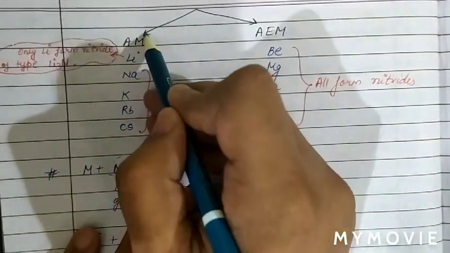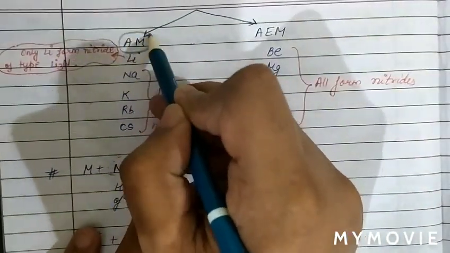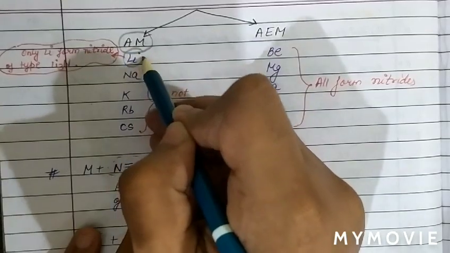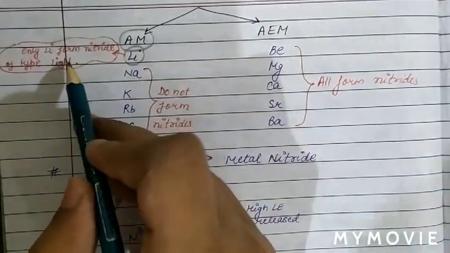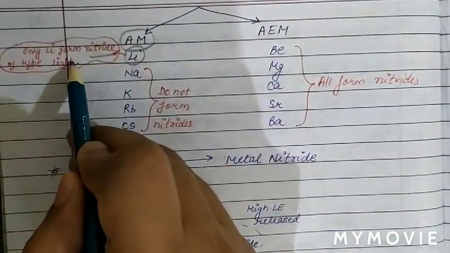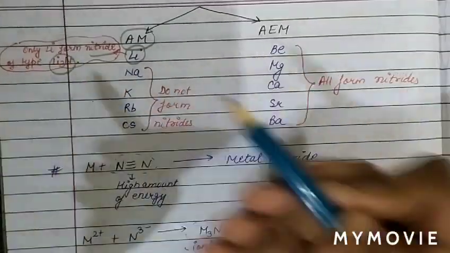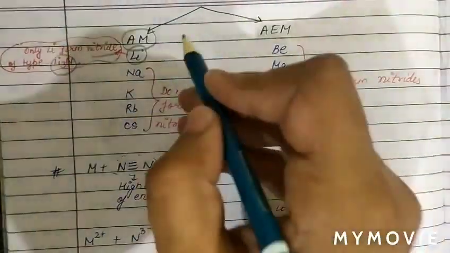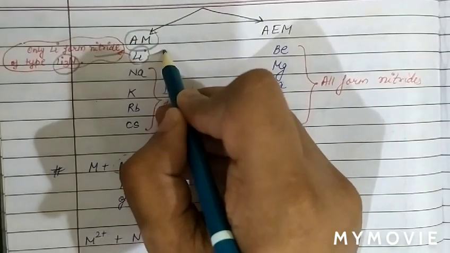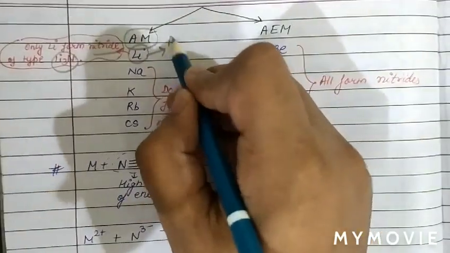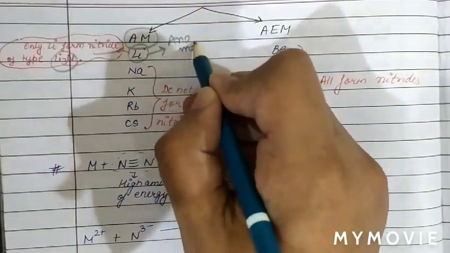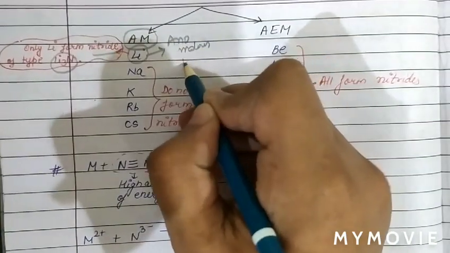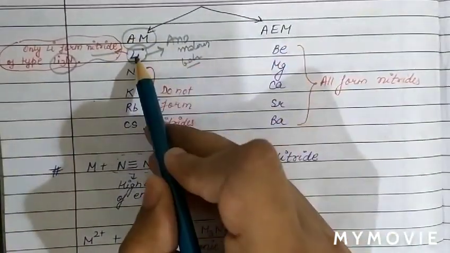Now see the case of both alkali metal and alkaline earth metal. Basically, in alkali metals, only the first element, lithium, forms a nitride of type Li3N. Why does lithium form a nitride?